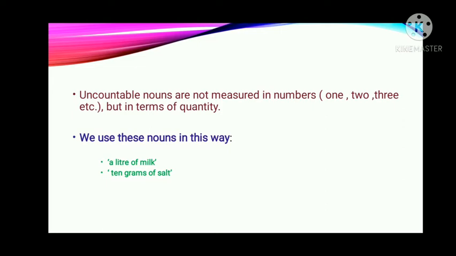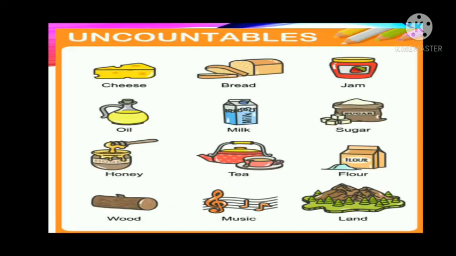Uncountable nouns are not measured in numbers 1, 2, 3, etc., but in terms of quantity. So you cannot count it 1, 2, 3, you just measure the quantity. Quantity means मात्रा. हम इसकी मात्रा को नाप सकते हैं. जैसे we have two examples here. A liter of milk, 10 grams of salt. So here liter and grams gives you the quantity of these nouns.